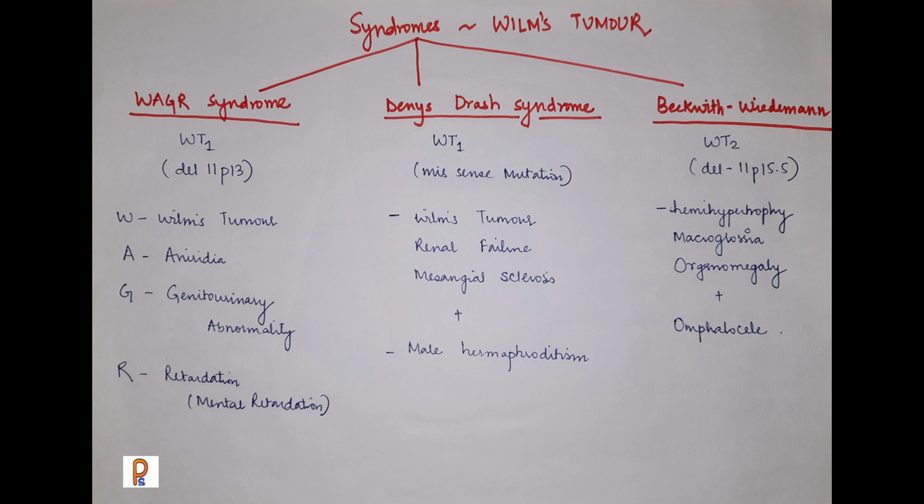Now if we talk of the syndromes which are associated with Wilms tumor, one is WAGR syndrome. W stands for Wilms tumor, A stands for aniridia, G stands for genitourinary abnormalities, and R stands for retardation, that is mental retardation. So there is involvement of the WT1 gene. There is deletion at 11p13. So again we are getting Wilms tumor, also genitourinary abnormalities.